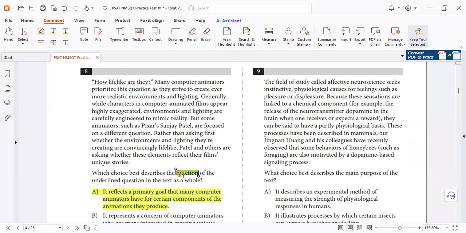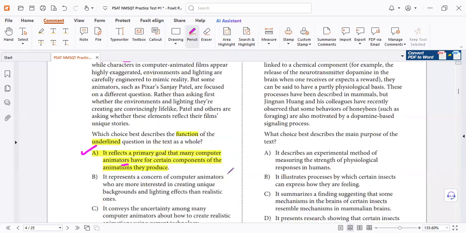Why? The function of the underlined only. How lifelike are they? This is a question, and then it explains. So focus on the sentence of the underlined and the following. A primary goal that many computer animators have for certain components. He said here already, many computer animators prioritize. So do they have it or not? Yes. Prioritize, as they strive to create ever more realistic environments.